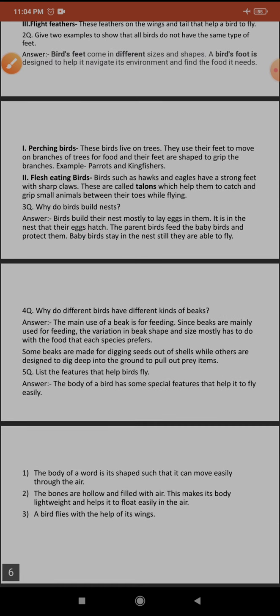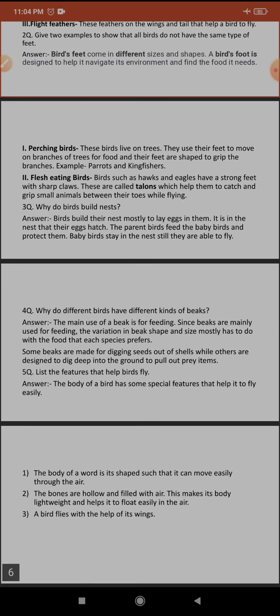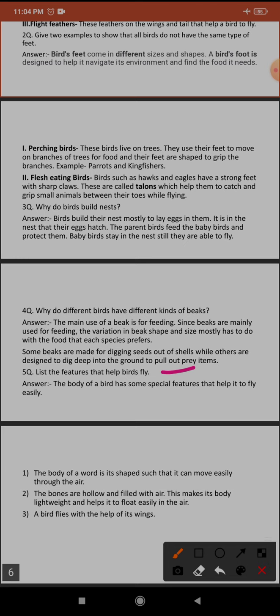Now, last but not the least, question number five is: list the features that help birds fly. What things are necessary to make a bird fly? The body of a bird has special features that help it to fly easily. First, the body of a bird is shaped such that it can move easily through the air. That is its body structure, its shape.